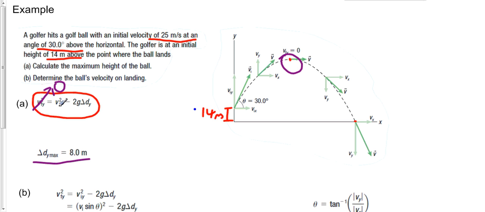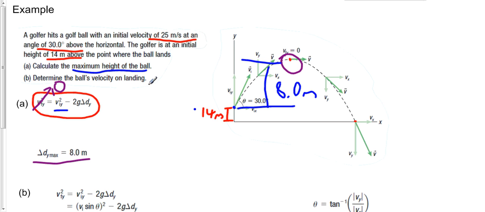So notice we told the equation where to start actually counting by giving it an initial velocity. We said compared with this velocity, where is this golf ball now when we have a final velocity of 0? So that means this equation will be comparing everything to this point because that is where the initial velocity was given by what we said. So what this means is this distance here is actually the 8 meters we found. So just something to be cognizant of when you're solving these problems of where reference points are. And so another way to say that is this golf ball is actually 22 meters above where it lands, but it did gain 8 meters from where it started. So there's the maximum height of the golf ball.